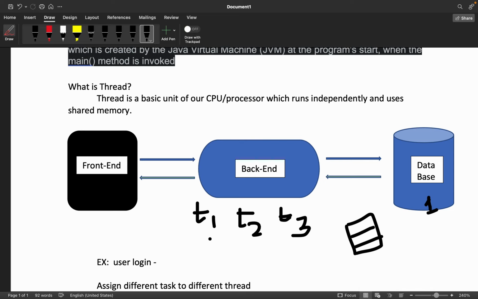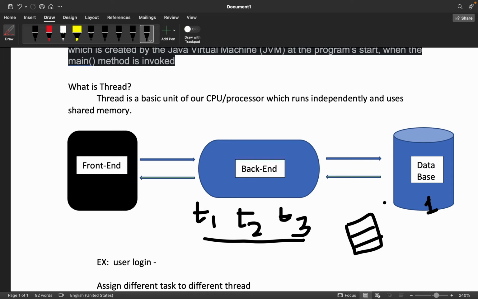Now suppose we have multiple threads T1, T2 and T3, and all the threads are executing at the same time because they execute separately. They are not dependent on each other. So T1 is trying to access the ticket, and T2 and T3 as well. All will think that there is one ticket left, and they all will try to process it.